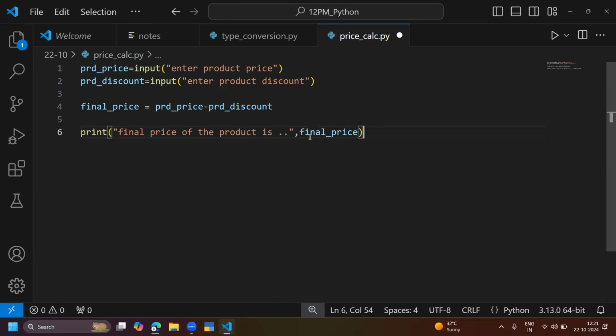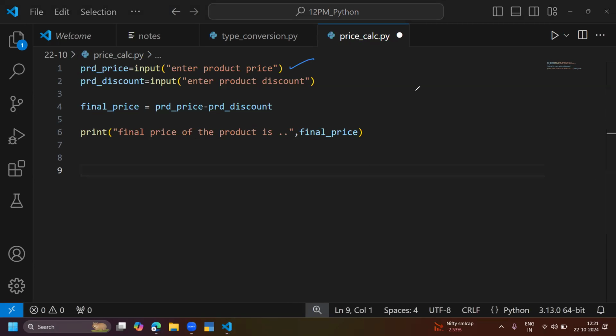Final price. Okay, fine. So if I execute this program, what will happen? If I execute the program, it will prompt me: enter the product price. If I give the product price, that will be stored into PRD price. Okay, what is happening with this? I will tell you very clearly. This program is very simple.